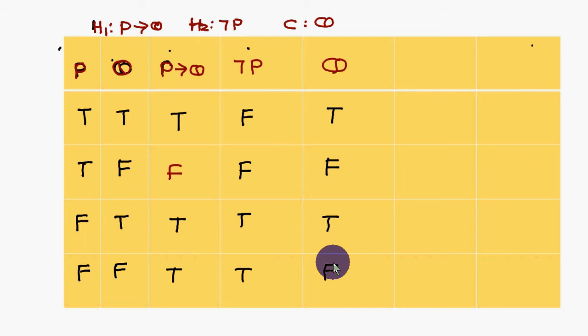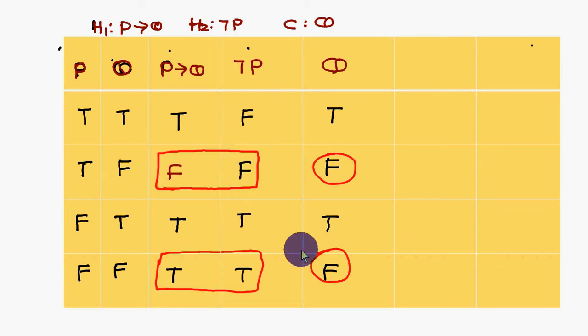Okay, next what you have to do, you have to circle the false values. Next, how many premises are there? We have premises 1 and 2. What are they? P conditional Q and not P, that means these two columns. The corresponding premises you have to circle.